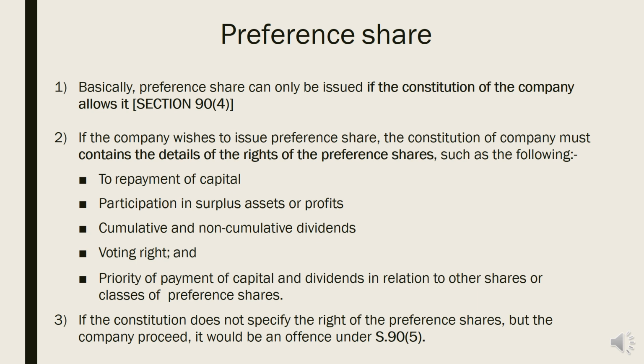If the constitution does not specify the rights of the preference shares, but the company just proceeds with it, this would be an offence as provided under section 90 subsection 5. So it's not just approval from the constitution allowing the company to proceed with the issuance of preference shares, but it must come together with the rights of the preference shareholders.